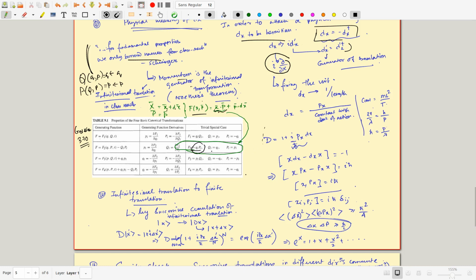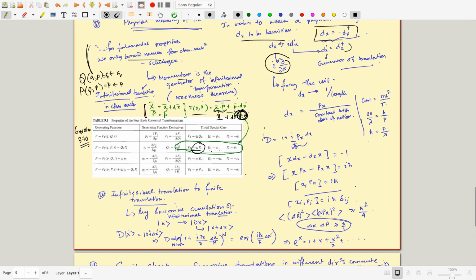We know that q dot p, the x dot p, does nothing because it takes q to q, p to p. So this is like an identity. But when you add dx times p, then you generate this kind of a transformation, x plus dx. So in that sense, this object which multiplies the dx is momentum. That has to be the momentum, as you know from classical mechanics.